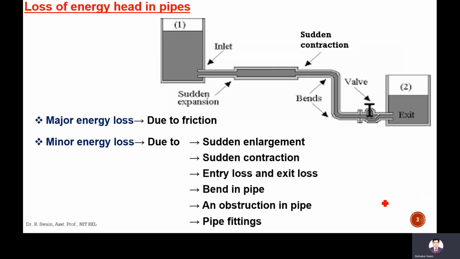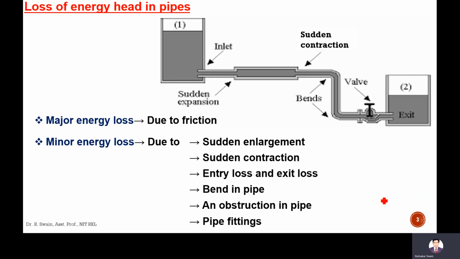The energy loss. Why does energy loss occur in pipes? Because fluid is real. According to Bernoulli's theorem, if fluid is ideal, then there will be no energy loss. Energy remains constant throughout the length of the flow. But since there is no ideal fluid, whatever fluid you see that exists in nature is real fluid. Therefore, there will be some energy loss.